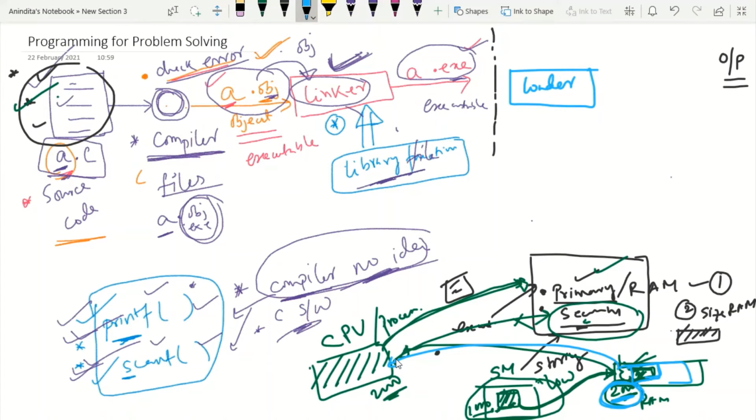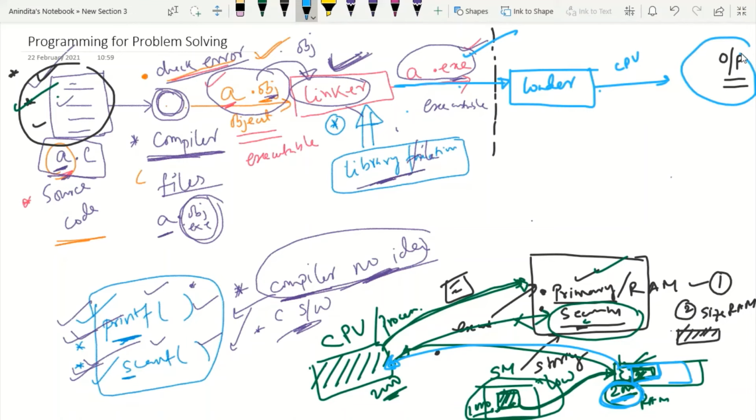So the loader will load this starting address to the CPU, and then the CPU will start executing. So basically my point is the loader is responsible for loading the exe file into the CPU, and then the CPU will help us get the final output.